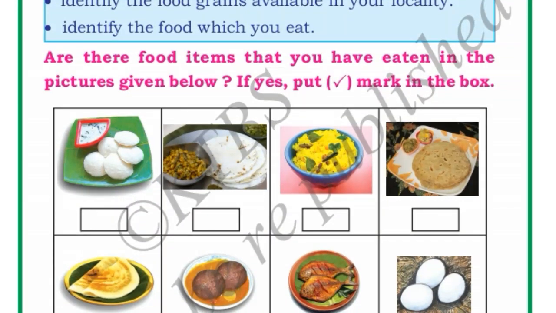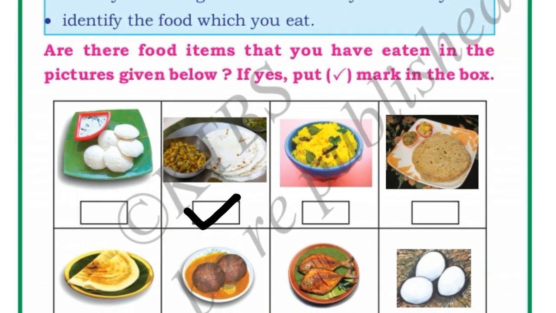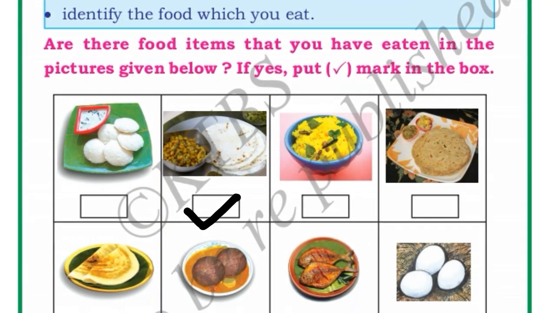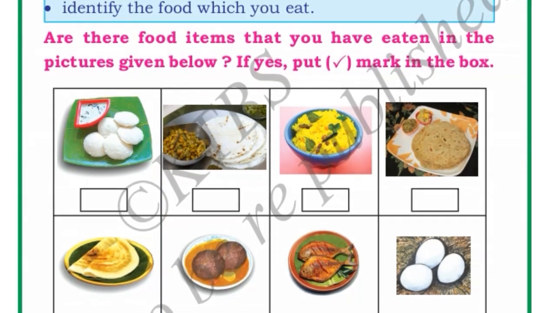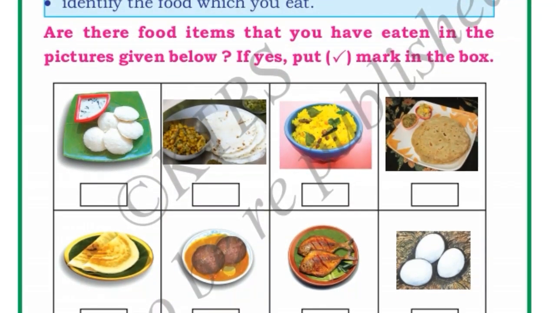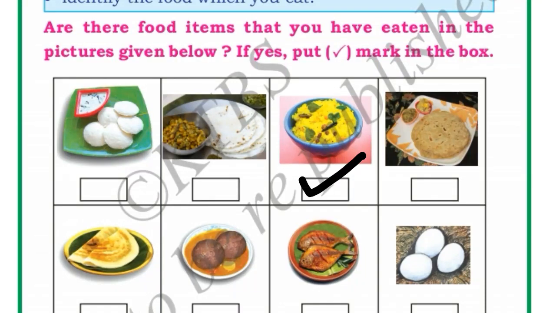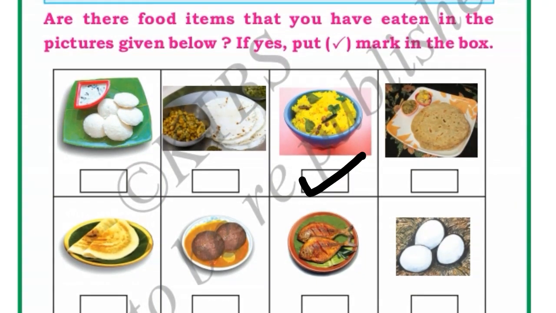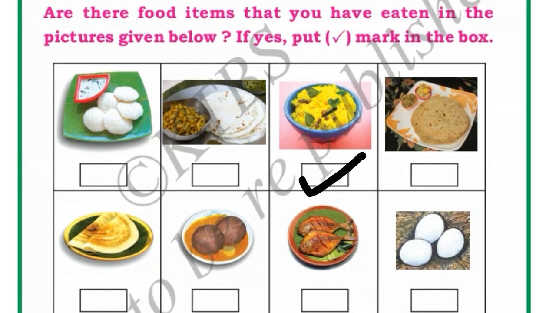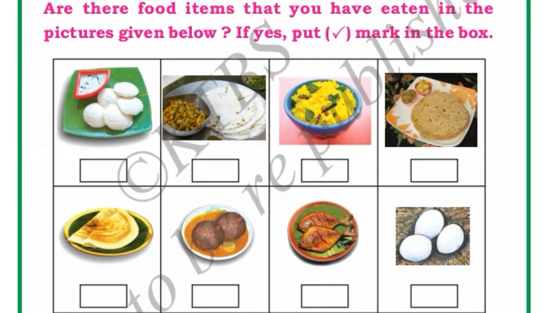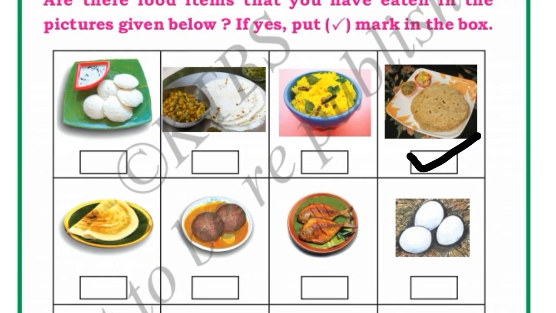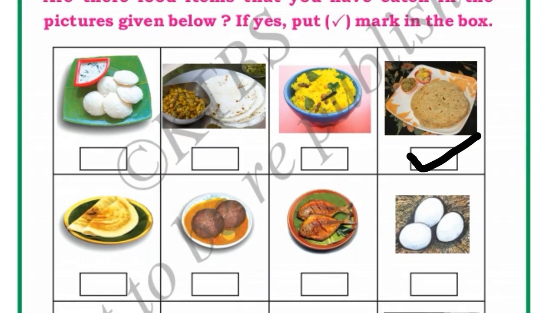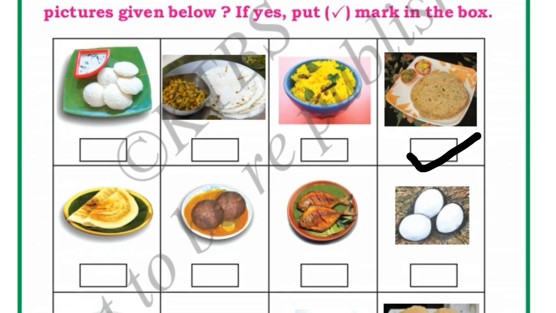See in the second picture, ragi chapati and vegetable palya. Have you eaten this? Yes. Okay, we will put right mark. Then here in the third one, fried rice. Have you eaten fried rice? Yes. Okay, we will put right mark. In the fourth one, chapati. If you have eaten this, you will put right mark. Of course, we have eaten chapati, we will put right mark.